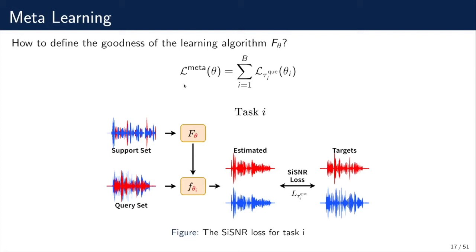We define a loss function, L meta, to define the goodness of the initial parameter theta. The meta objective function can be viewed as minimizing the meta-loss function, which is defined as the summation over the SI-SNR loss corresponding to the query set and the task-specific parameters across all tasks.